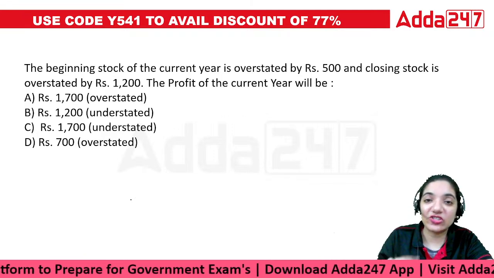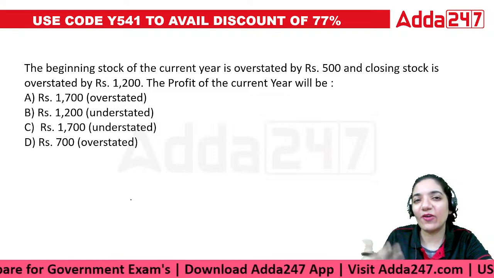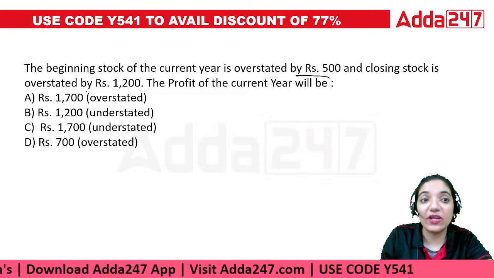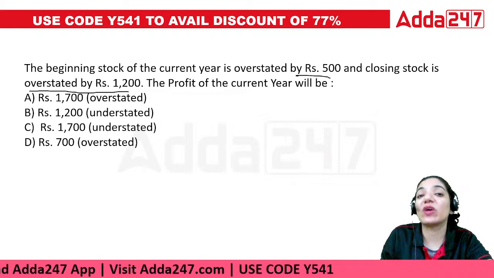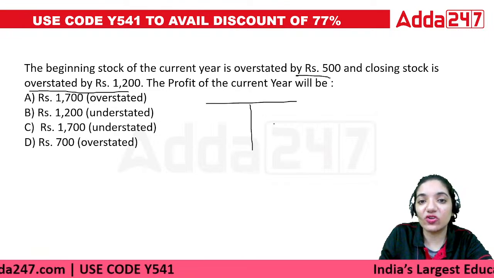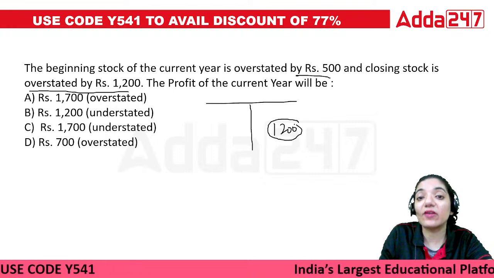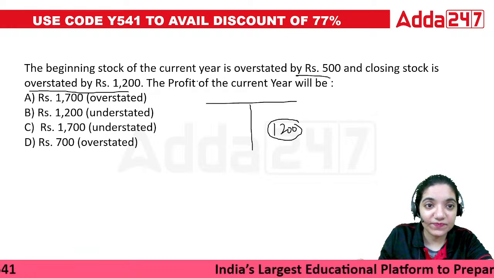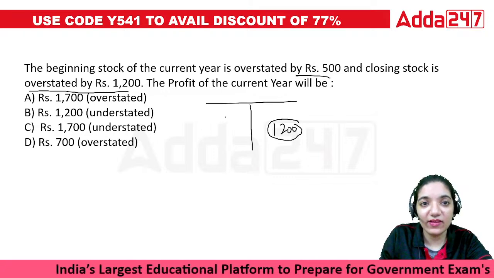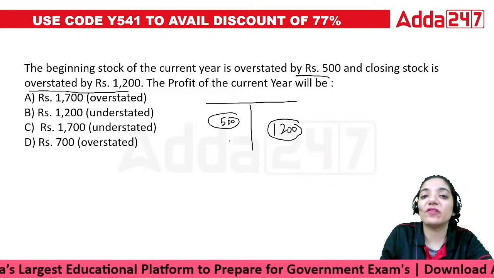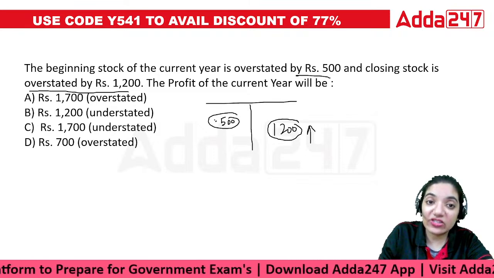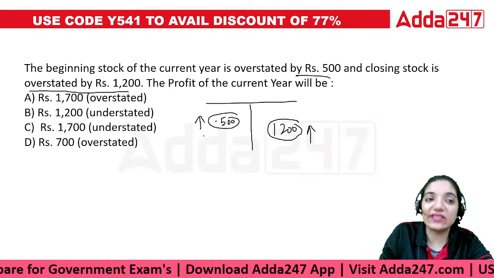Okay, the next question. This question is more on the practical side. The beginning stock of the current year is overstated by 500. The closing stock is overstated by 1200. The profit for the year will be. See, the point is the closing stock has added 1200 more, while the opening stock is 500 more. This would cause the income to increase by 1200, while this will cause the expenses to increase by 500.